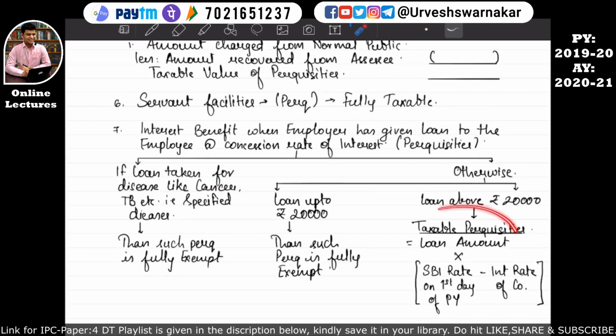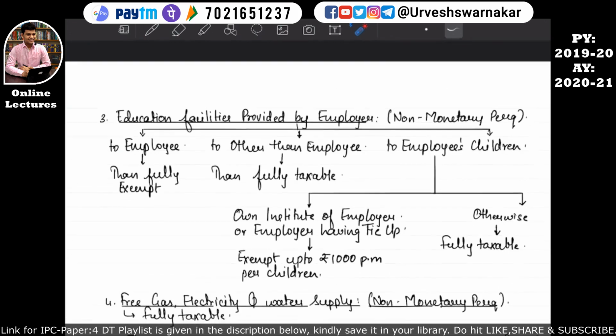So that is what is given over here. The taxable value of the perquisite will be calculated in this manner. If the loan has been given by the employer to the employee at a concessional rate of interest, and such loan is given otherwise than for the purpose of disease, and such loan is also more than 20,000, then the taxable value of the perquisite will be loan amount into SBI's rate on the first day of the previous year minus interest rate of the company. I hope this is quite clear to you all. So our part number 7 also comes to an end. So let's move on to our next page.